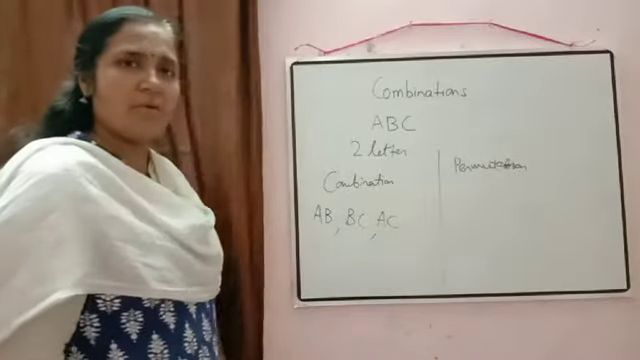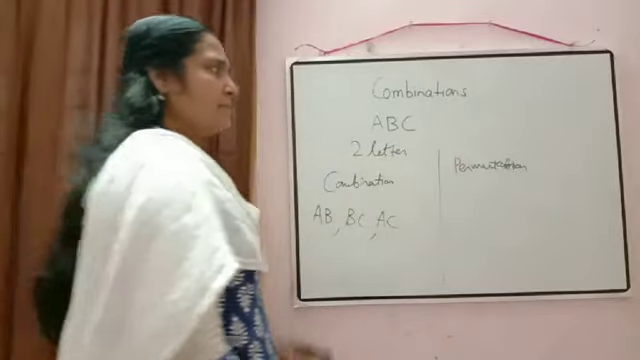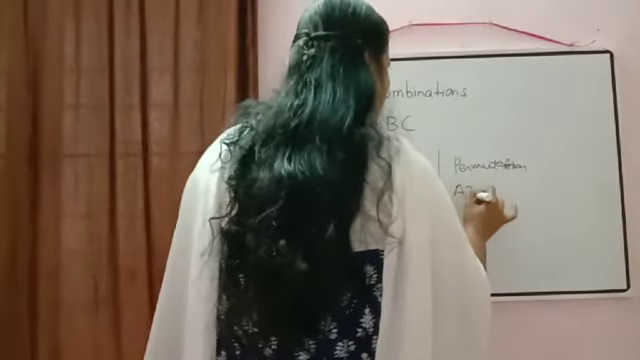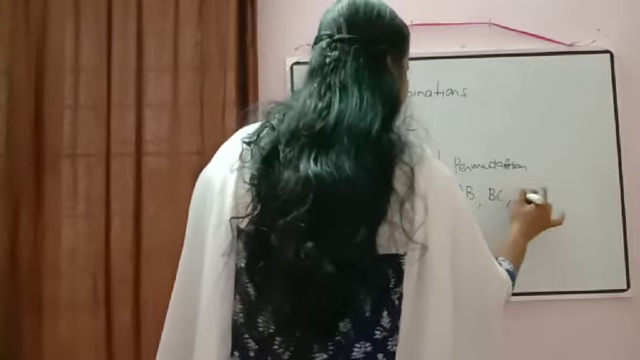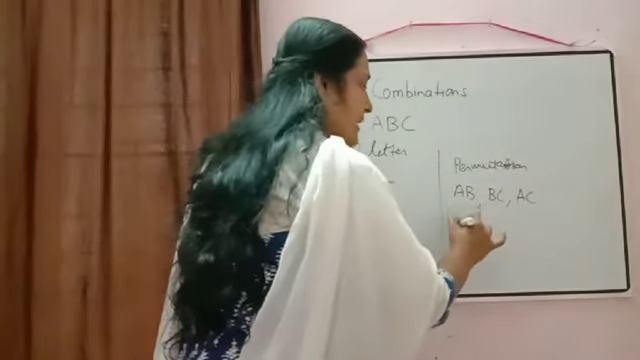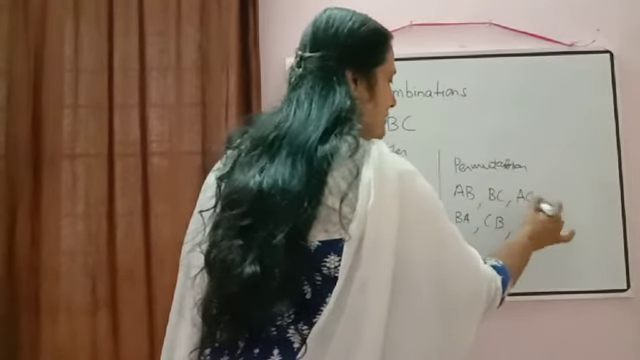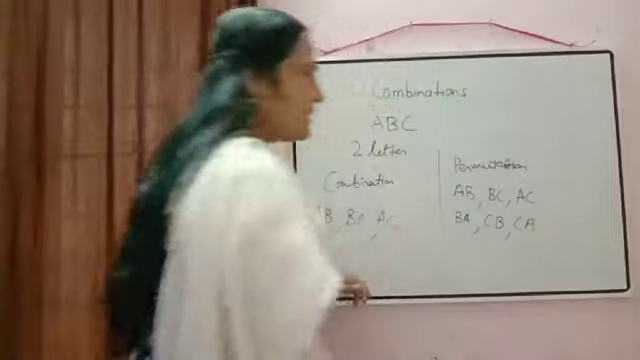So combination is over, we have selected. Now here in permutation, AB can be selected, BC can be selected, AC can be selected. But AB can be arranged as BA also. BC can be written as CB also. AC can be arranged as CA also.